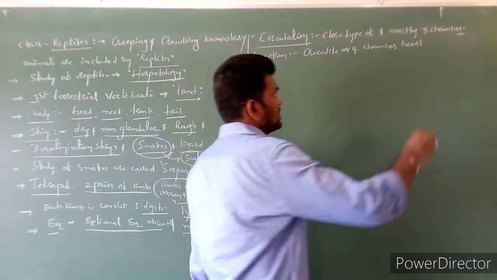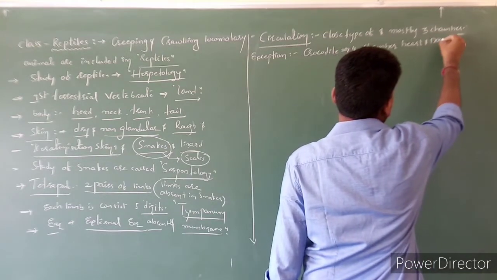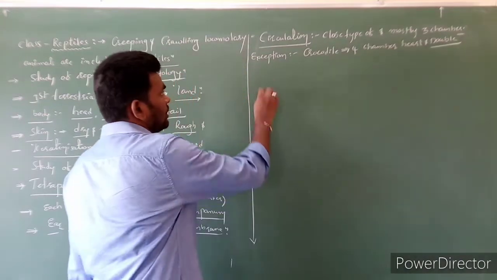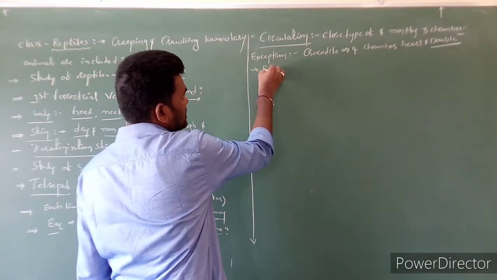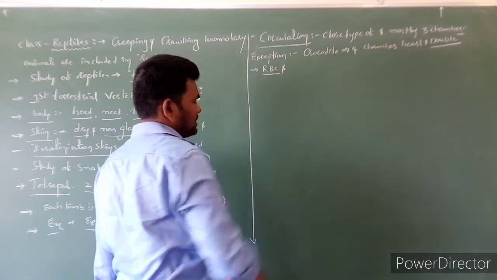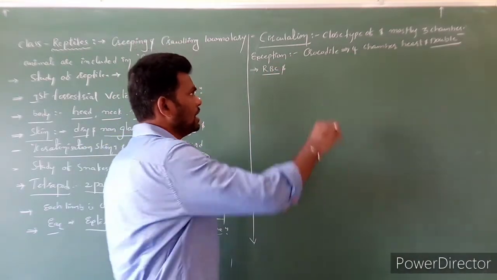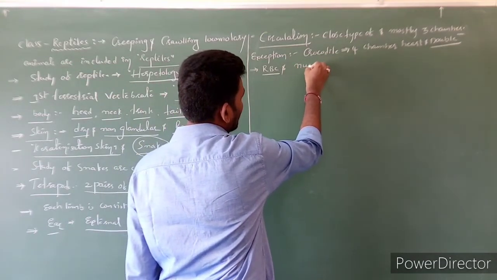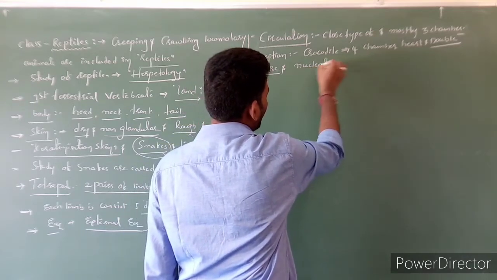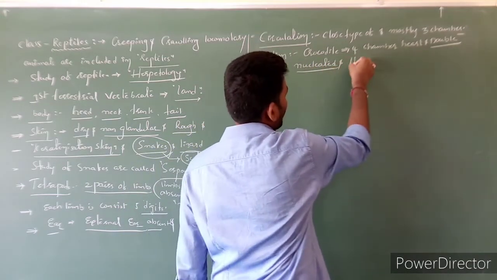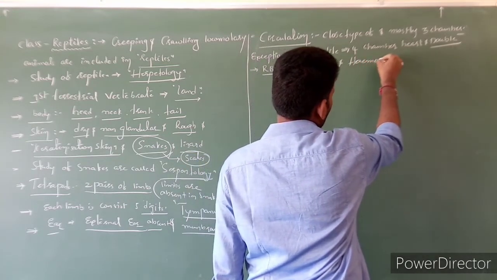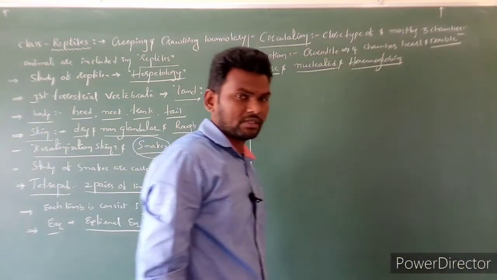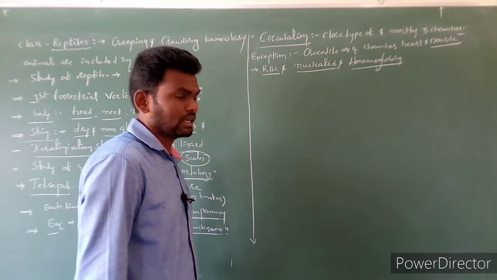And circulation is double circulation. The blood consists of RBC cells, which are red in color. Hemoglobin is also present. RBC is nucleated, hemoglobin containing. Hemoglobinized RBC cells are present. Clear? So this is regarding circulation.